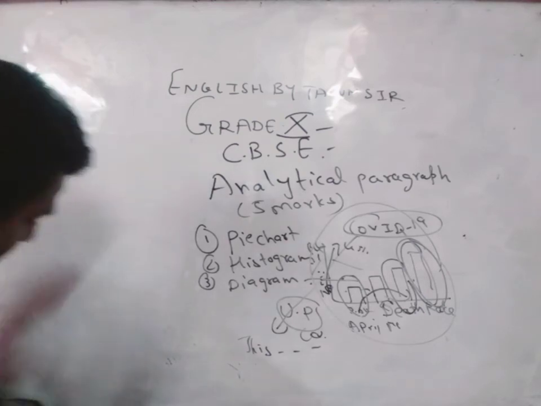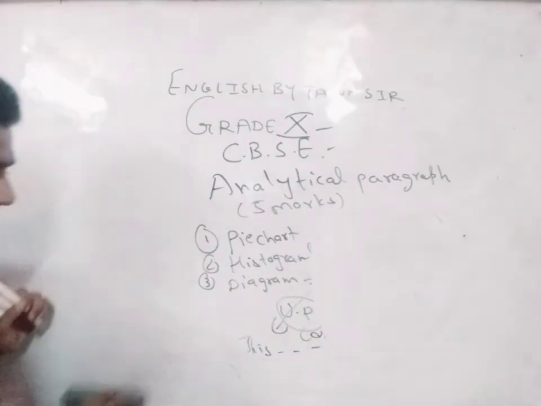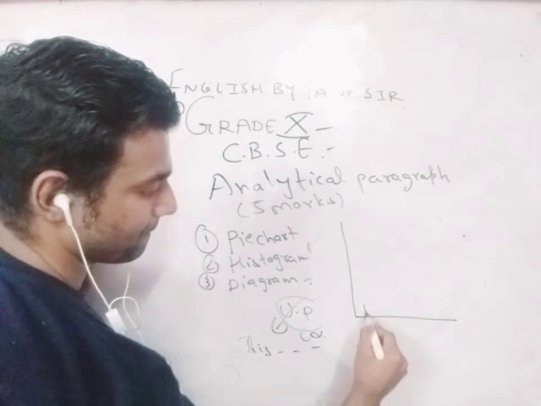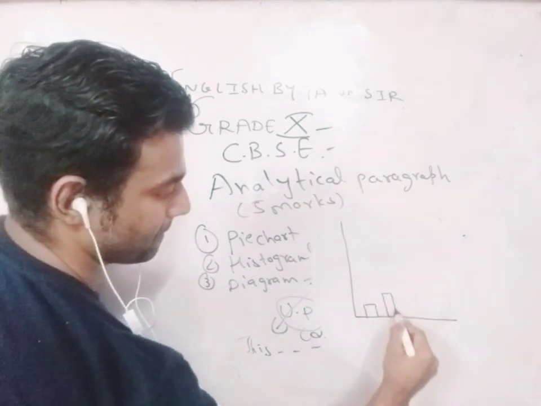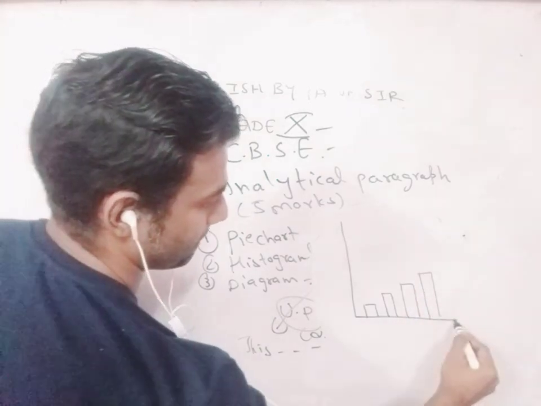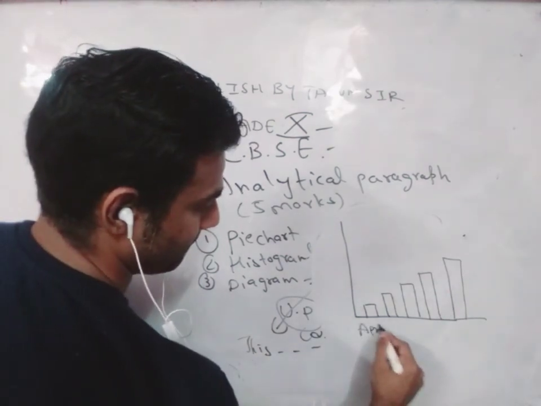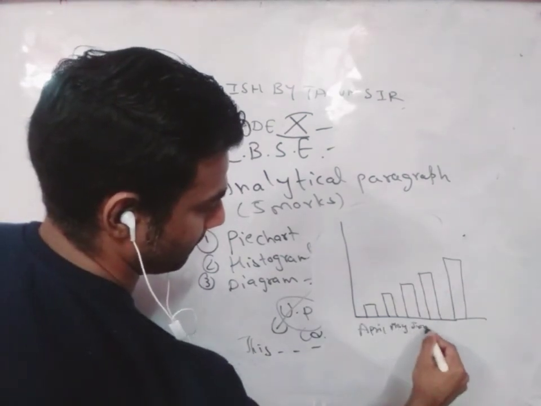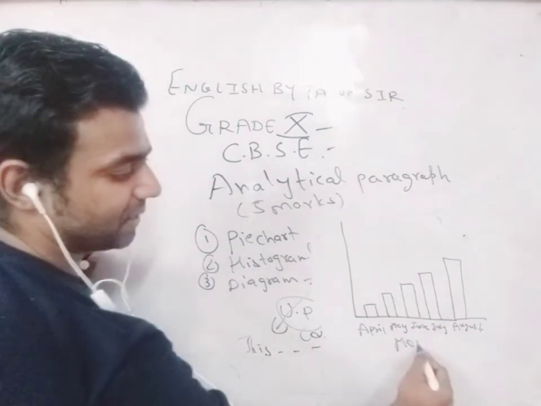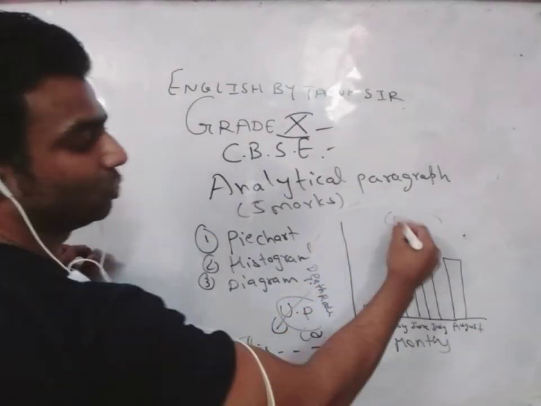now see, I'll draw it clearly for you. Taking the help of this histogram, write down your interpretation. These are the months, and this is the death rate due to COVID-19.